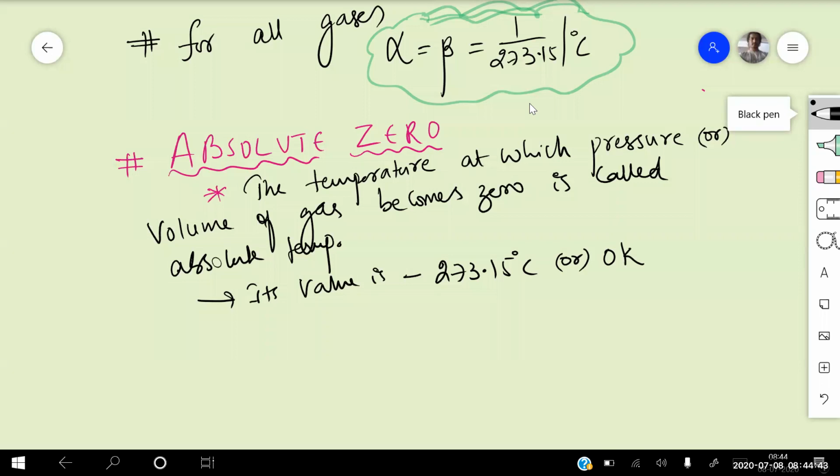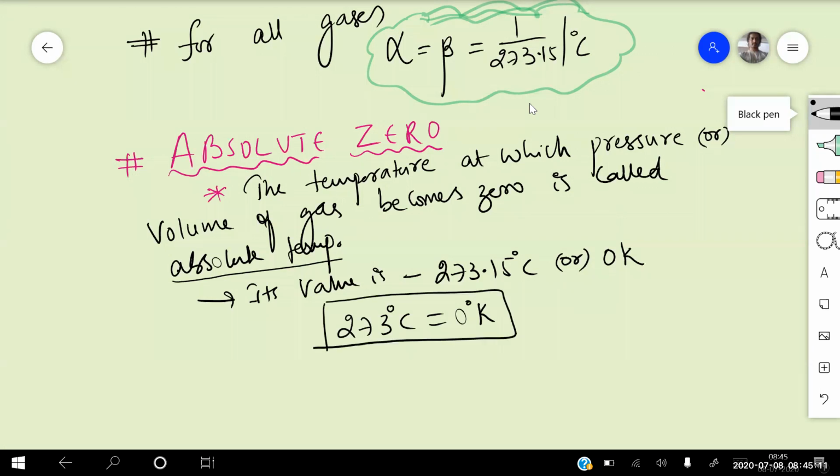0 Kelvin. So what is an absolute zero or absolute temperature? The temperature at which pressure or volume of a gas becomes 0 is called absolute temperature, and its value is minus 273.15 degrees centigrade. For calculation purposes, we generally take that as directly 273, beta. Minus 273 degrees centigrade is equal to how much? 0 Kelvin. So I can write here minus 273 degrees centigrade is equal to 0 Kelvin. So this is the definition of your absolute zero.